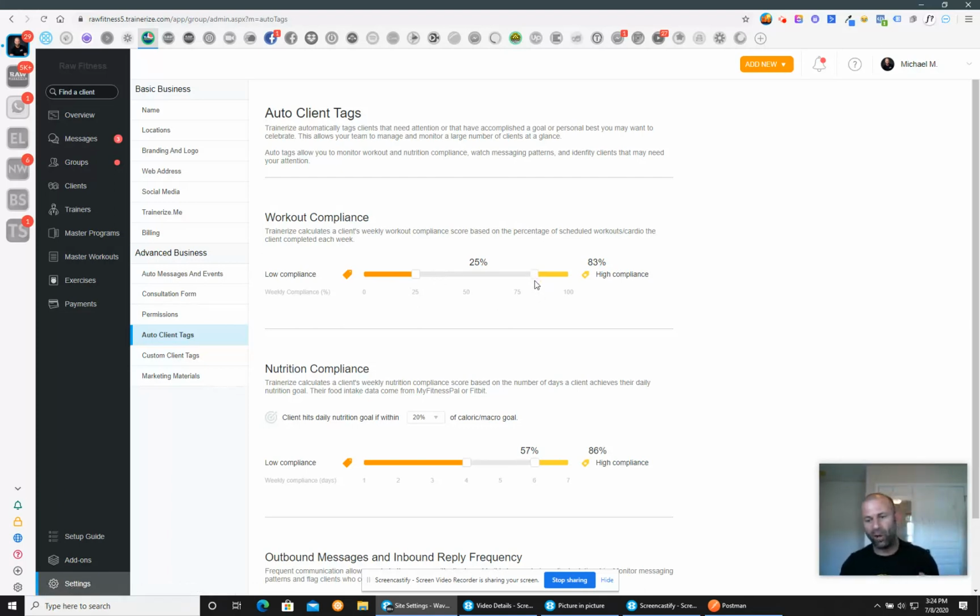Simply, a tag is a way to identify a client. If they have their account in your Trainerize and they have a tag on them, that identifies them by some certain behavior. The behavior that we're going to look for today is that they had high compliance in their workouts, and you actually have the power to define what that is. Say you schedule 5 workouts for somebody during the week coming up. In this workout compliance setting, you can say that if they do at least 75% of their workouts in Trainerize and complete them, then you are going to give them the high compliance tag. All right, so you're going to tag them.